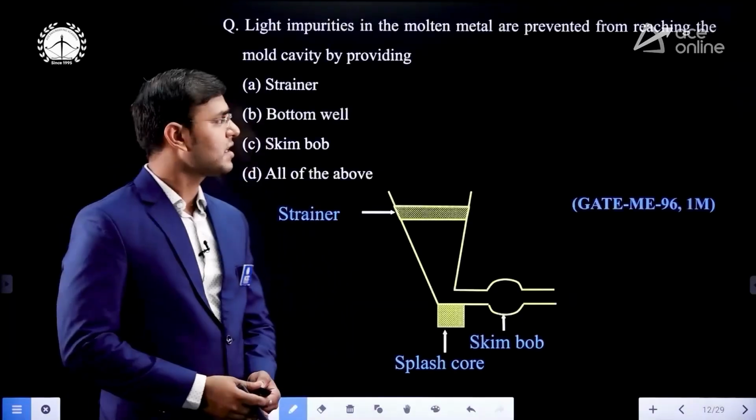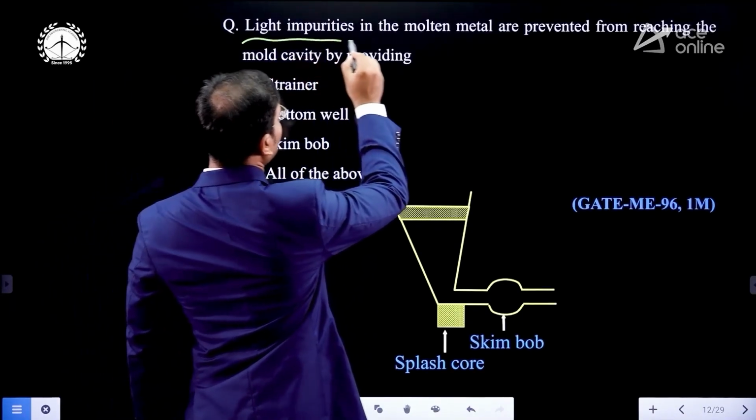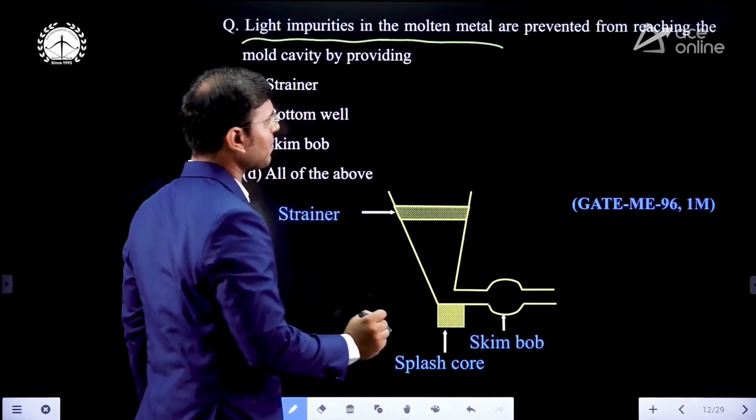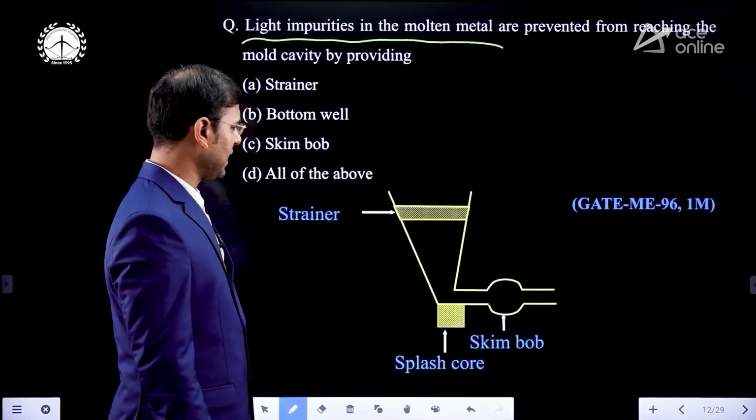Now see again an interesting question, that is, light impurities in the molten metal. Light impurities in the molten metal are prevented from reaching the mold cavity by providing